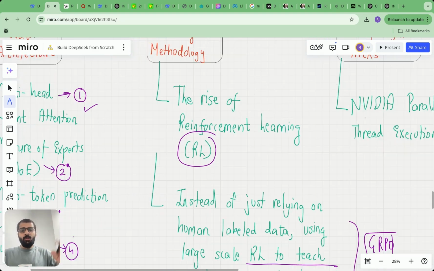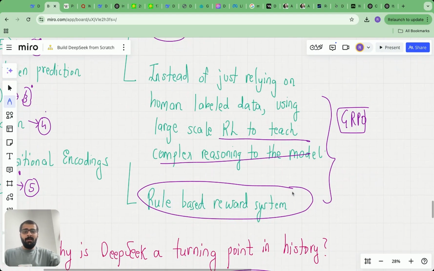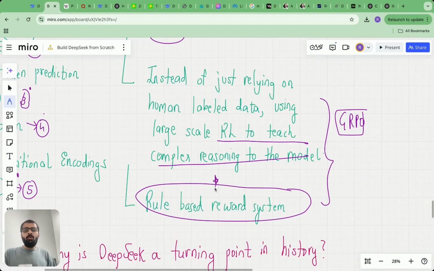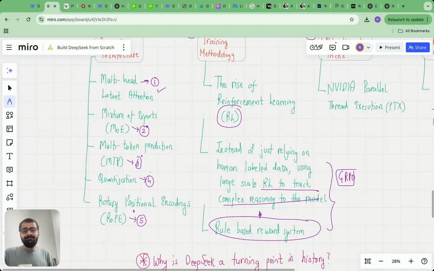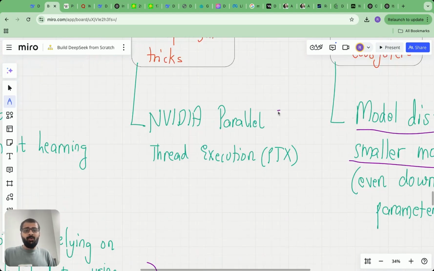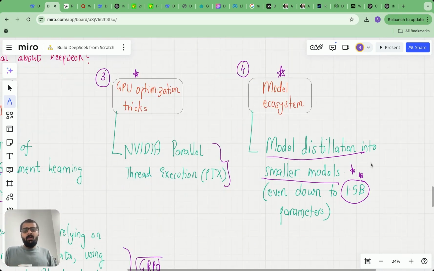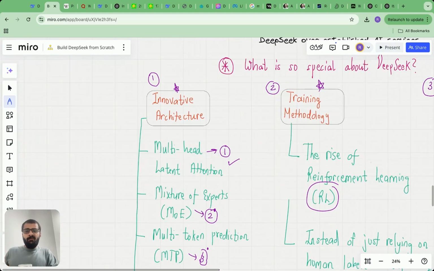Then in the training methodology, they used large scale reinforcement learning to teach complex reasoning to the model, and they used a rule based reward system, which is also known as group relative policy optimization, rather than relying on human labeled data. In the GPU optimization tricks, they used parallel thread execution, PTX, instead of CUDA only in some places, I believe. And then finally, they have a strong model ecosystem where they distill their main model into smaller models as small as 1.5 billion parameters. In this lecture series, we are going to follow the same workflow.